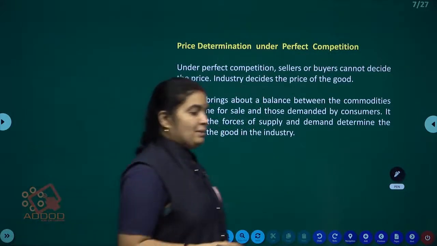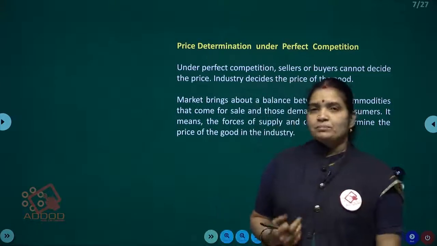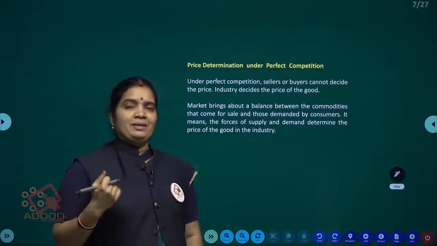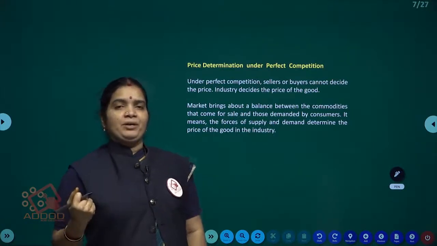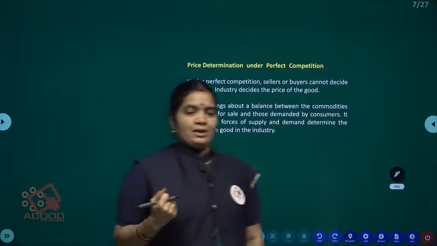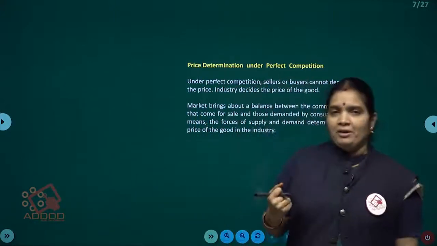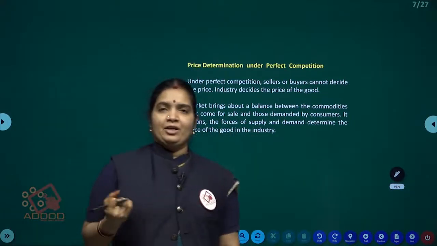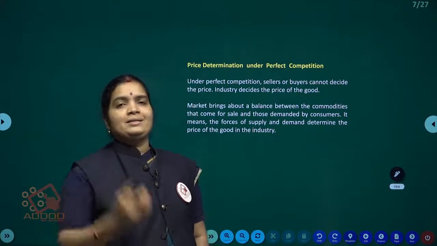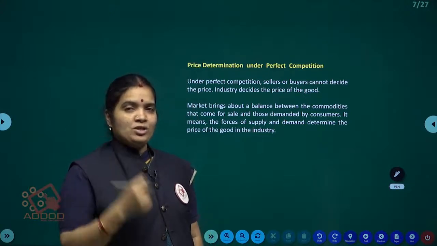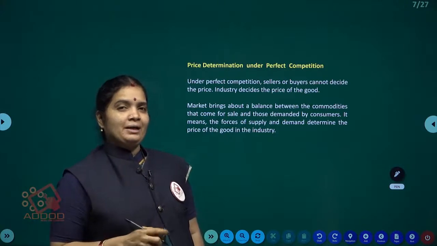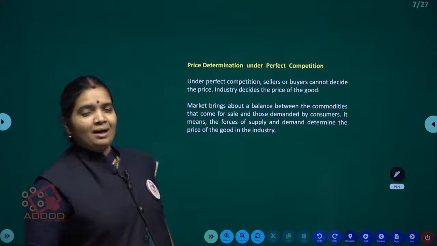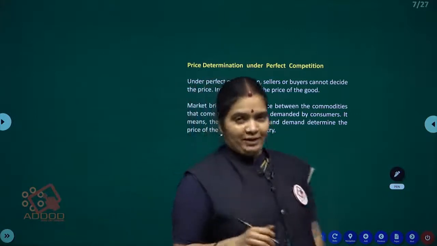Now we will discuss price determination. Here we have two types of markets. In each market, we will see how the prices will be decided. In the perfect competition market, I have already completed the features, and you know the characteristics very well. Here a large number of buyers and sellers are there, each one competing with each other, right? No one will decide the price. Another question is, who will decide the price in this market? The answer is market power determines the price level in perfect competition.